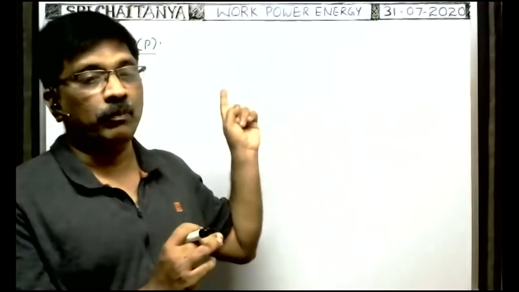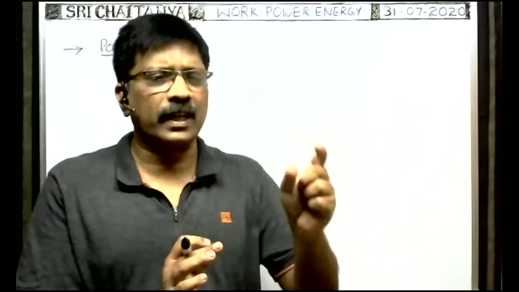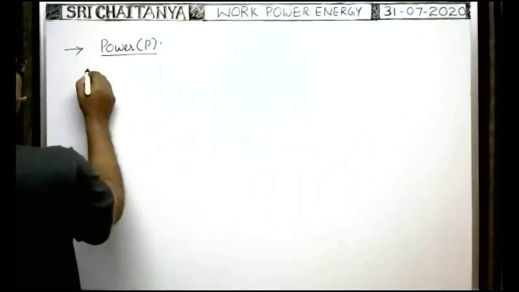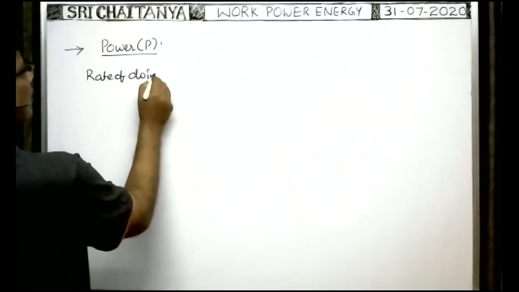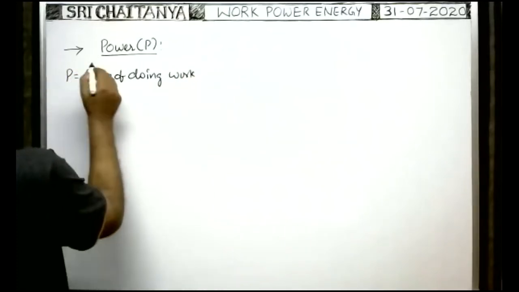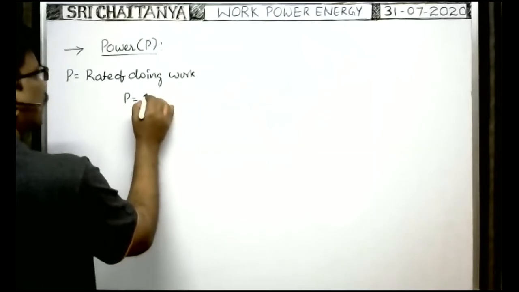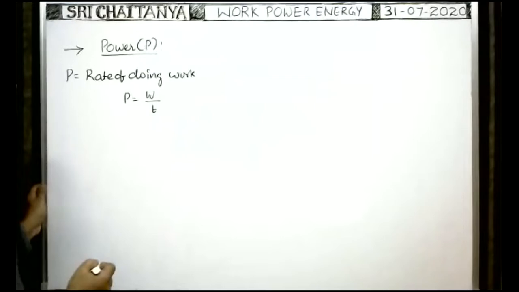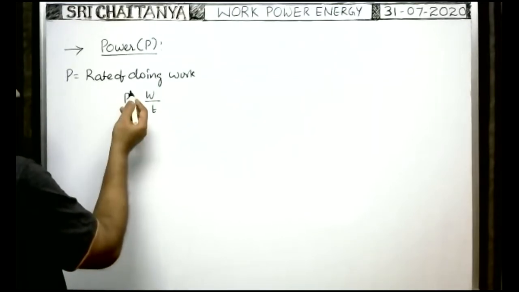But power means the rate of doing work. That means for each and every second, what is the amount of work done? That is called power. So power is equal to rate of doing work. Therefore, if in t seconds the amount of work done is W, then in one second the work done is W by t. Work is a scalar quantity, time is a scalar quantity, that's why power is also a scalar quantity.